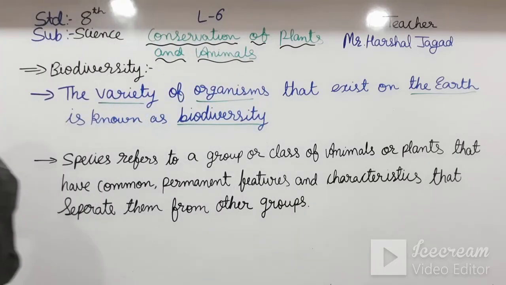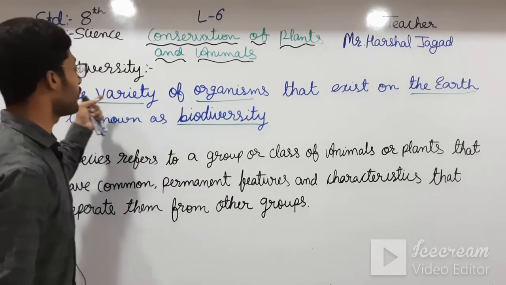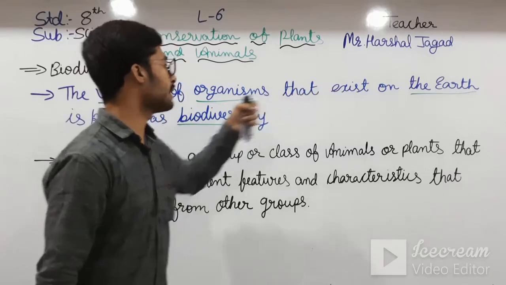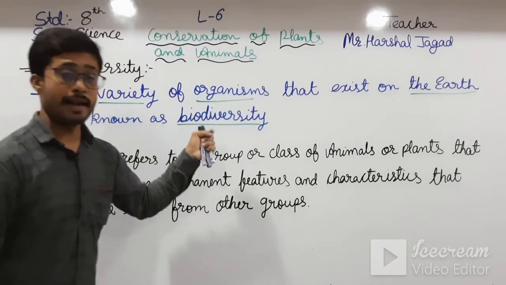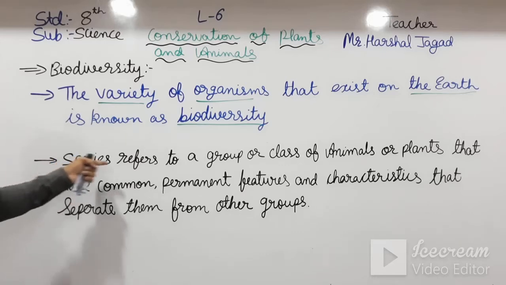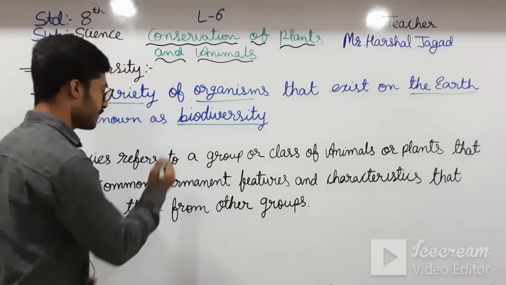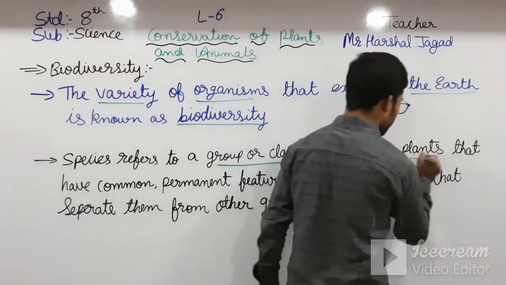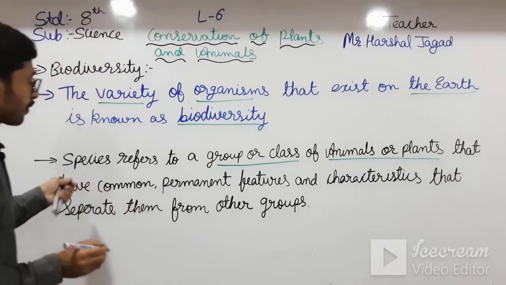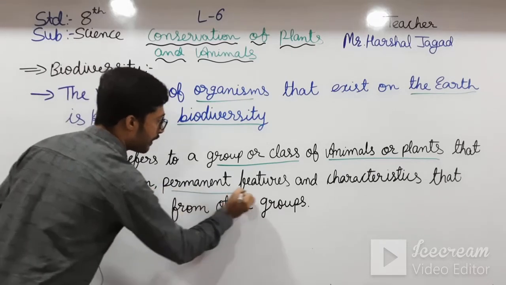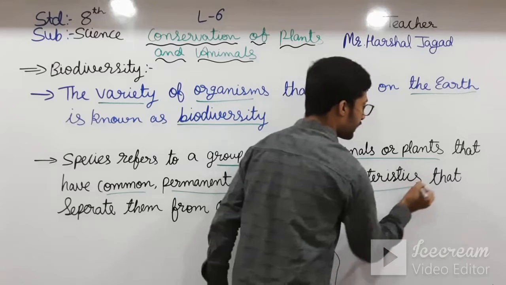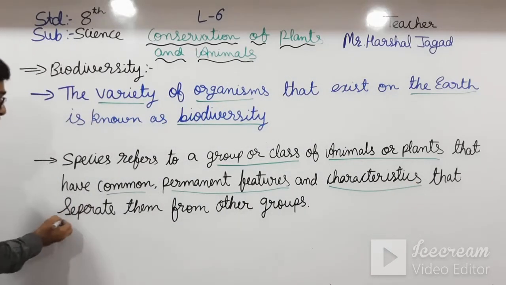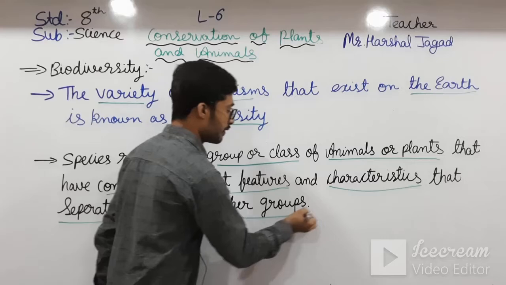Okay students, first of all, what is biodiversity? The variety of organisms that exist on the earth is known as biodiversity. And what is species? Species refers to a group or class of animals or plants that have common permanent features and characteristics that separate them from other groups.